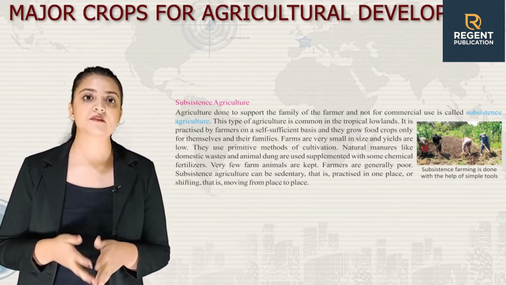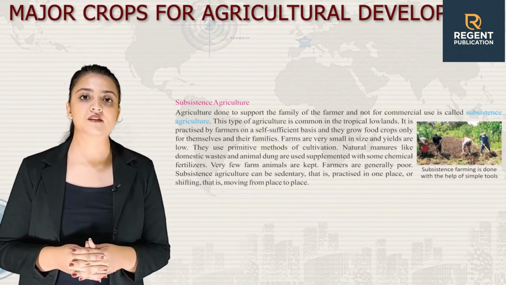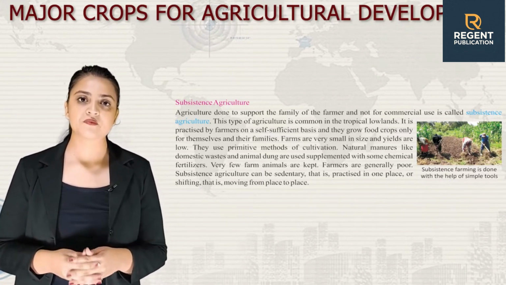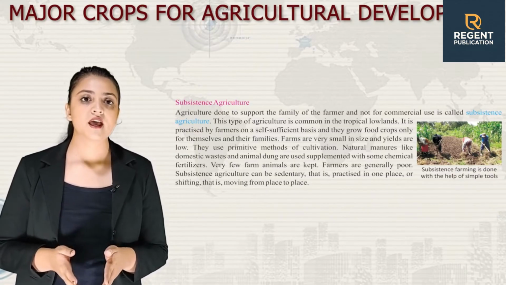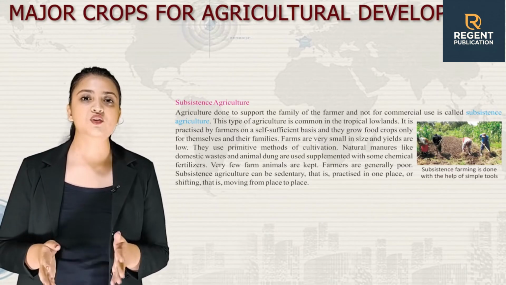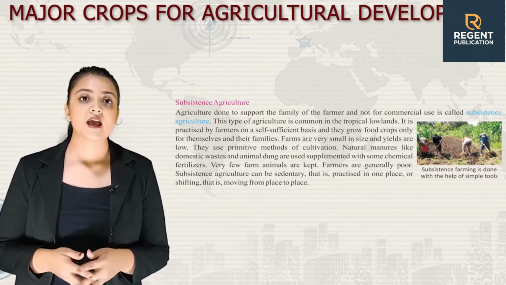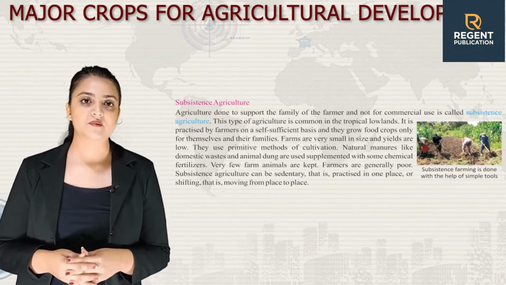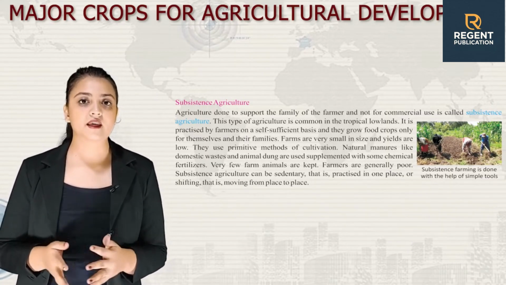It is practiced by farmers on a self-sufficient basis, and they grow food crops only for themselves and their families. Farms are very small in size and yields are low. They use primitive methods of cultivation. Natural manures like domestic waste and animal dung are used, supplemented with some chemical fertilizers. Very few farm animals are kept.